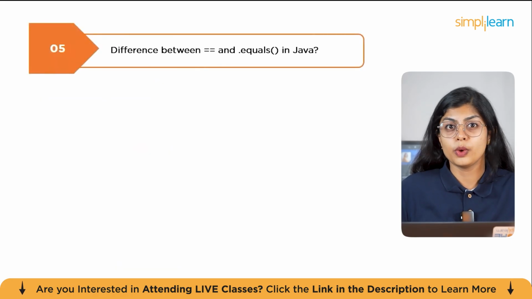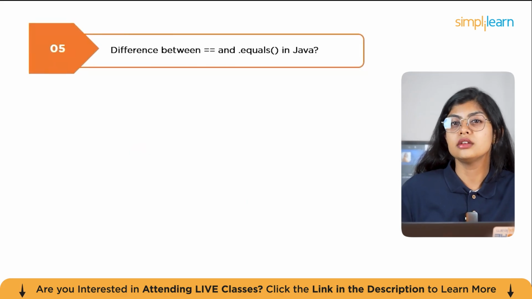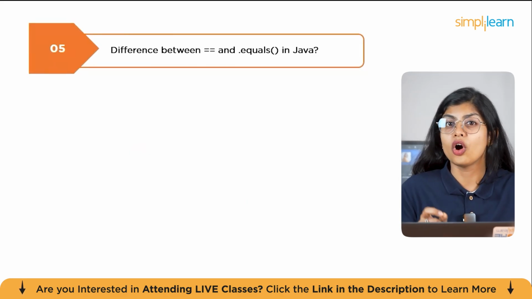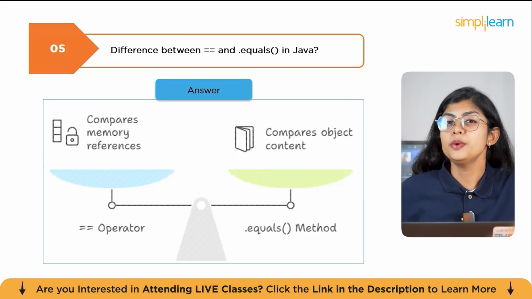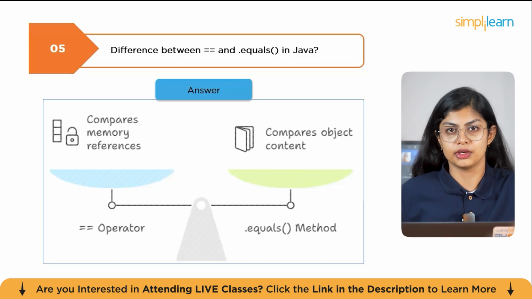We'll move on to the next question, which is, what is the difference between the double equals symbol and dot equals in Java? The equals to operator compares memory references, that is, whether two variables point to the same object in memory. Whereas the dot equals method compares the content of the objects.